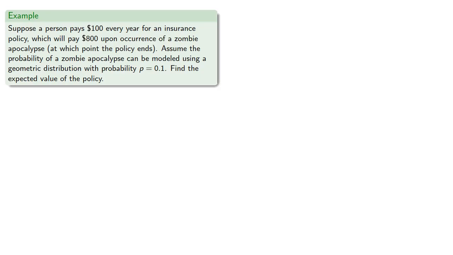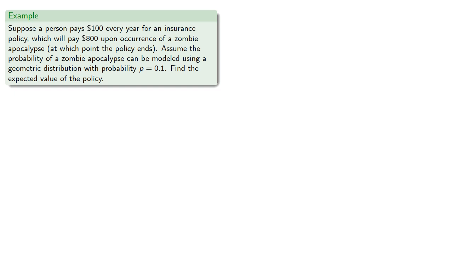So let's suppose a person pays $100 every year for an insurance policy which will pay $800 upon occurrence of a zombie apocalypse, at which point the policy ends. Assume the probability of a zombie apocalypse can be modeled using a geometric distribution with probability 0.1. Find the expected value of the policy.